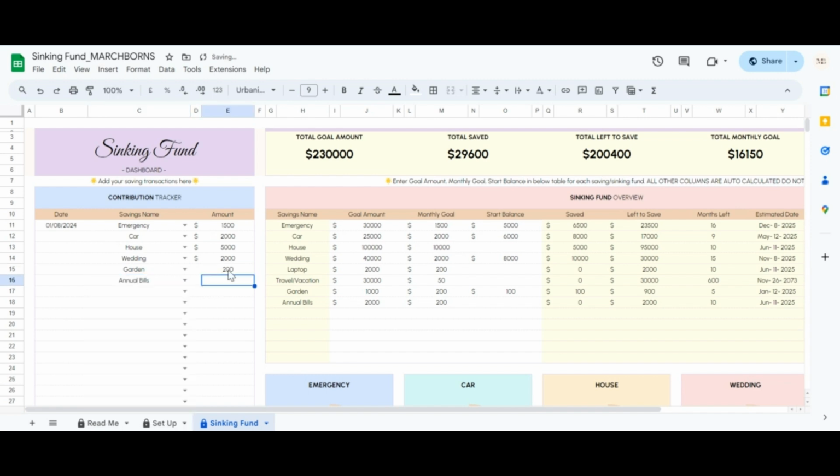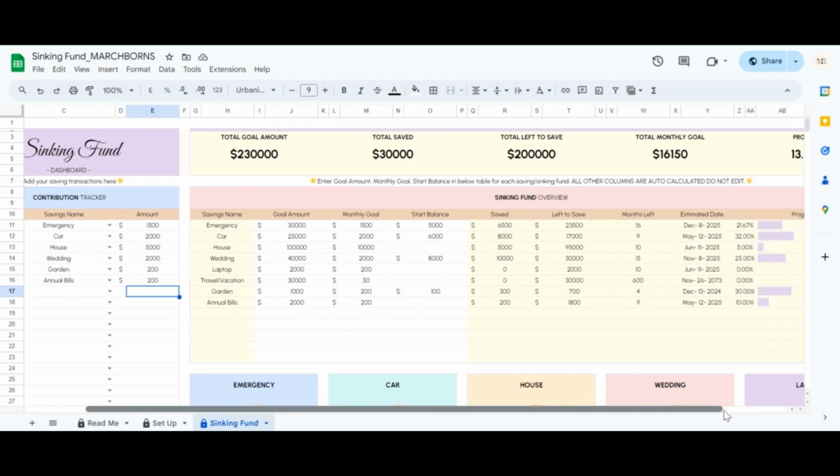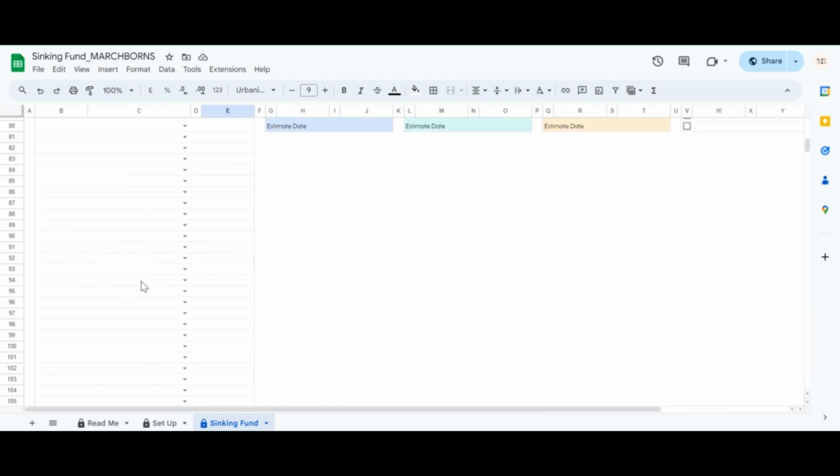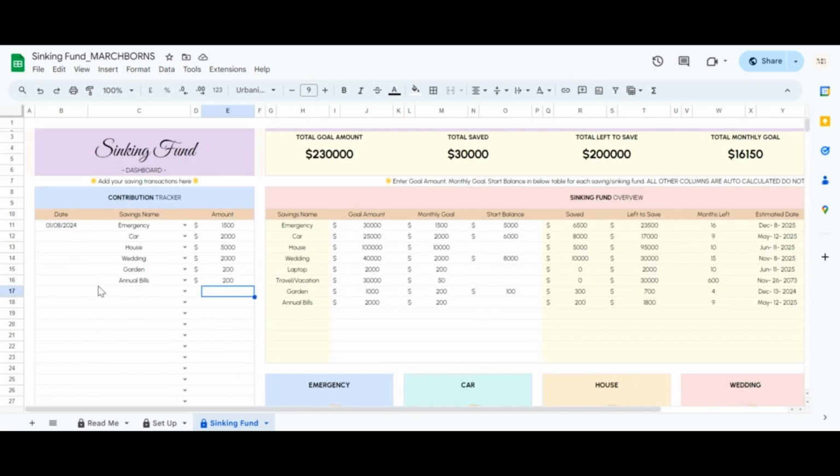Notice how the saved column automatically updates based on your contributions. This affects the months left, estimated date, and progress as well. You can record up to 1,000 transactions here. If you need more, contact our support team, and they will be happy to add more rows for you.